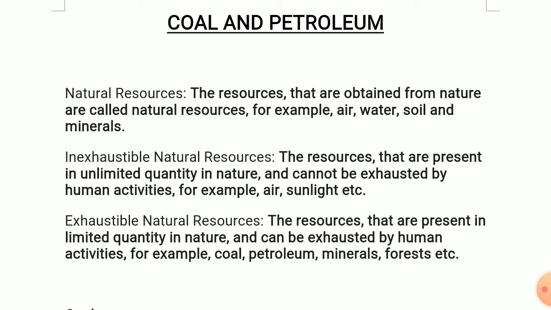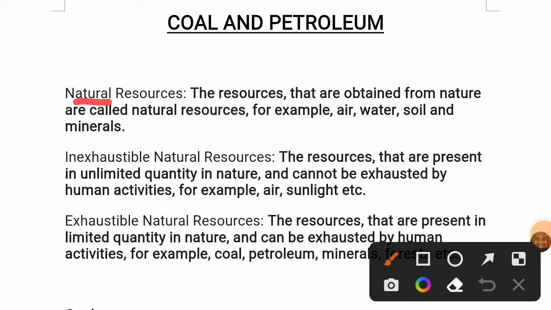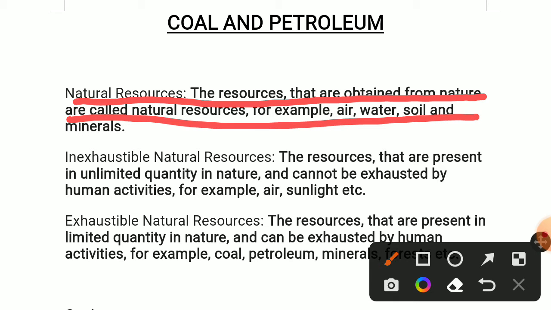First, before going into the video, we have to know what is the basic. First we'll see what are natural resources. Natural resources are nothing but the things or products which we get naturally from nature. For example, air, water, soil, trees, plants, all of these are natural resources. Coal and petroleum are also natural products that we'll see briefly down.